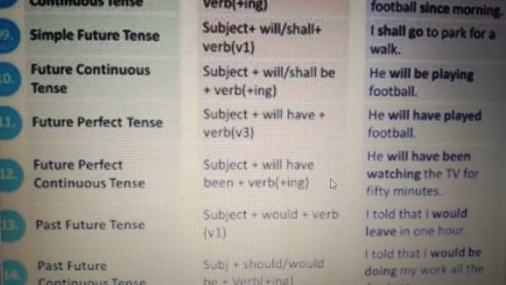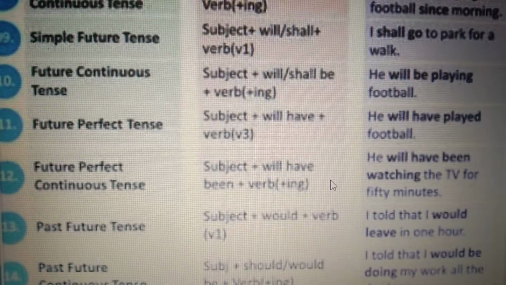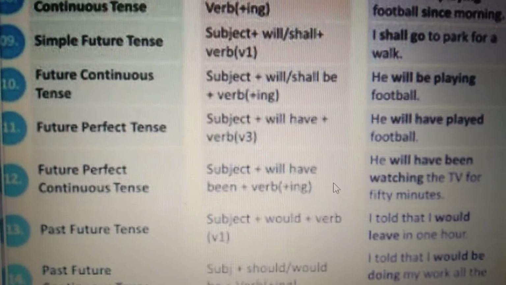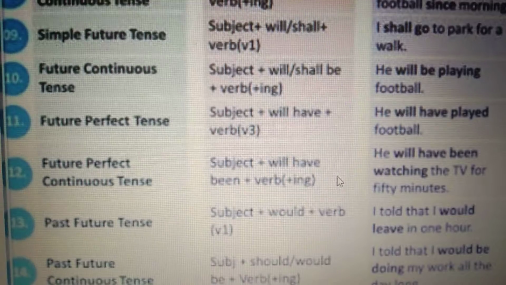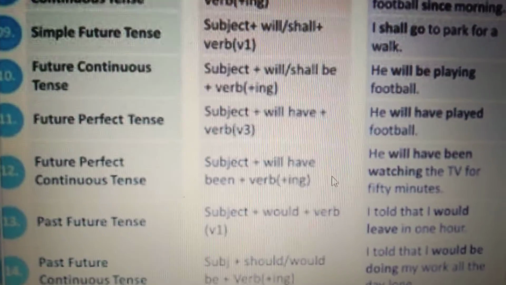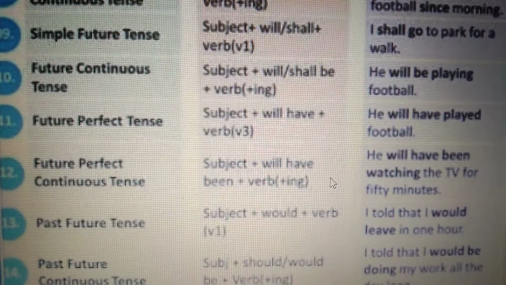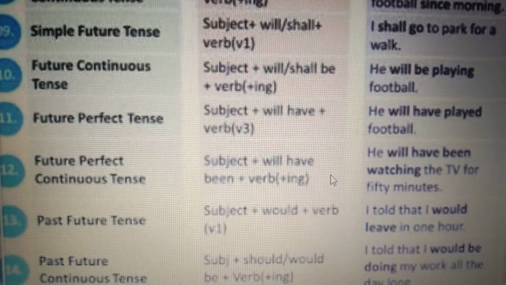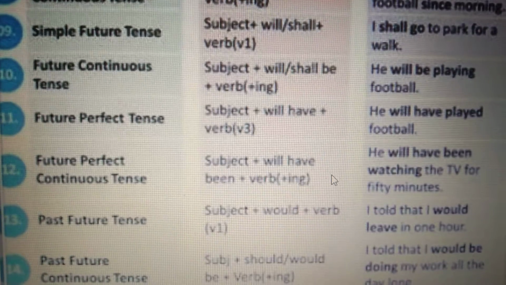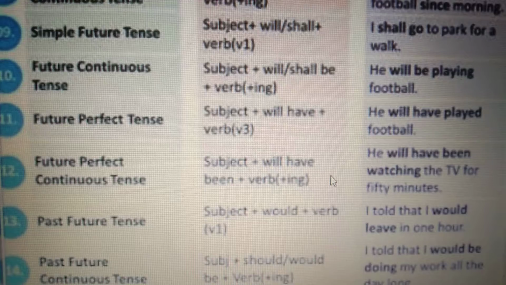To form the negative sentence, will not be and shall not be are used. To form the interrogative sentence, shall or will is written at the beginning, but be is written after the subject of the sentence.